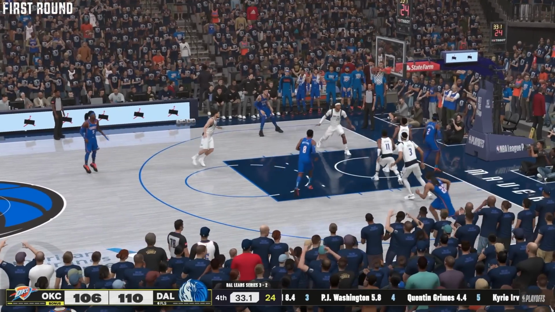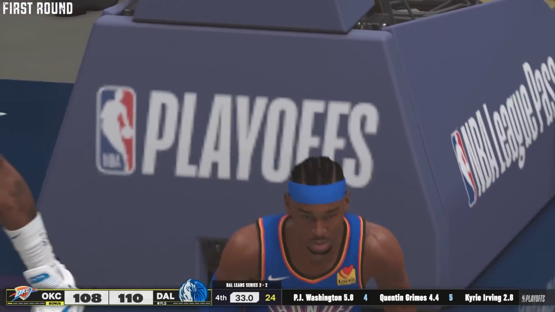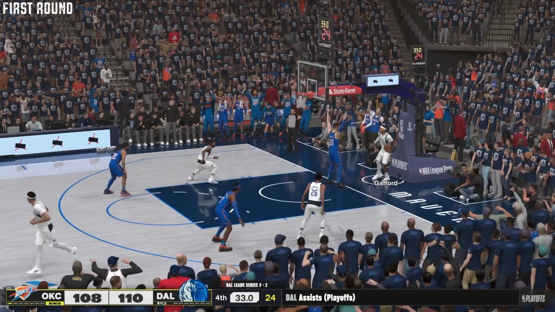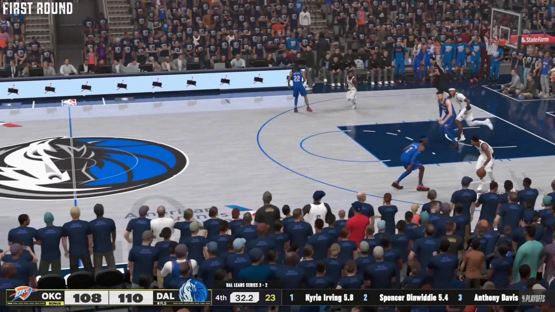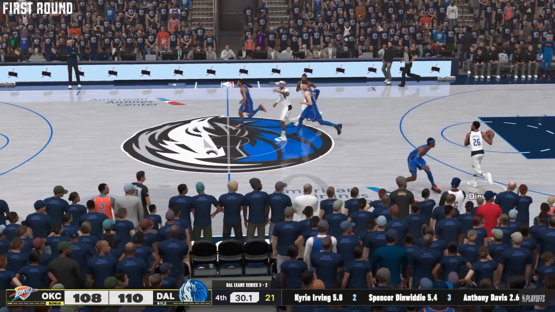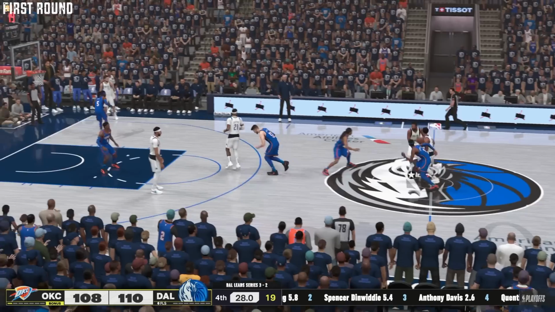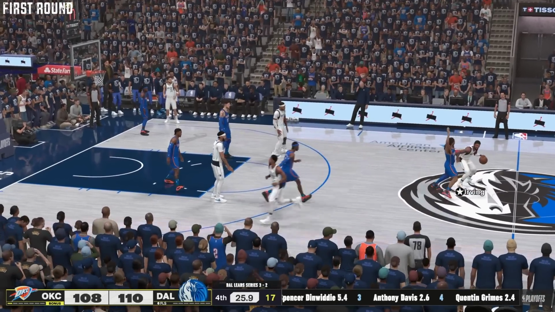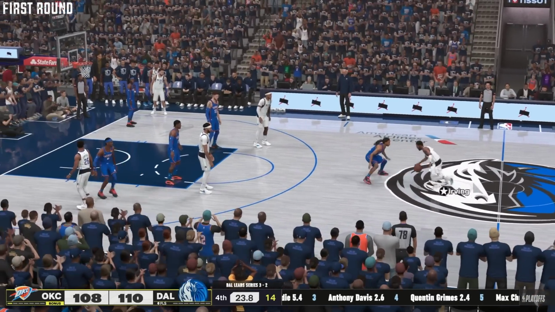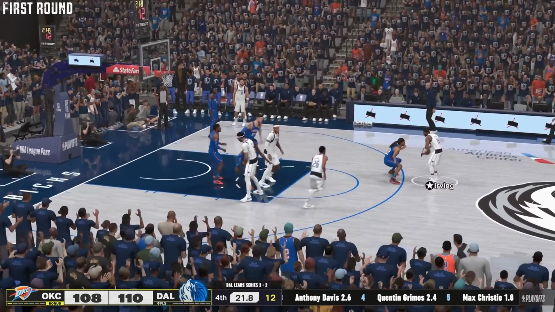SGA the drive, attacking and scoring. They needed that one big time. And with 33 seconds, it'll be interesting to see what the Mavericks will do and who they'll go to. Will it be Kyrie or AD? As this Thunder team needs to stop desperately. They need to keep this series alive. As Irving, 1-on-1. Here we go.